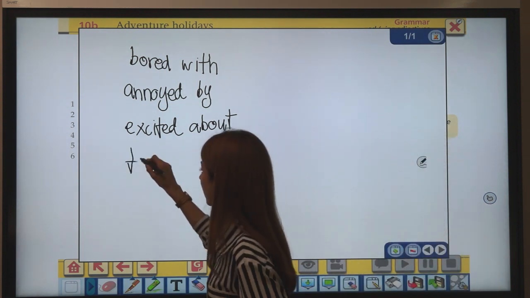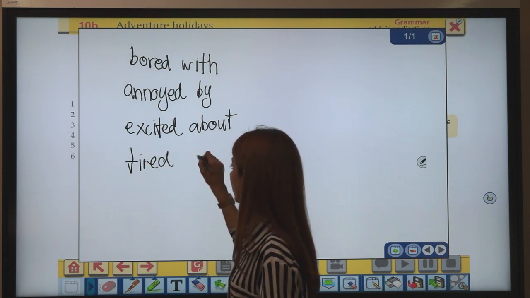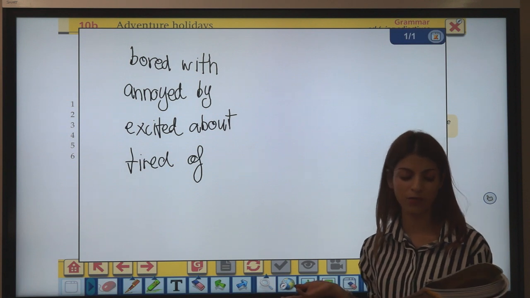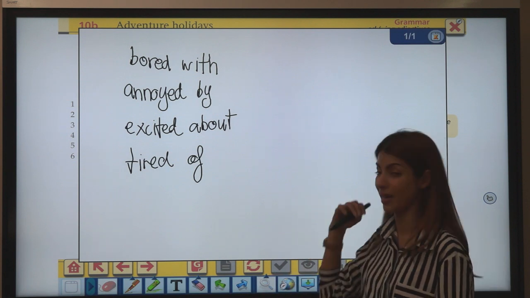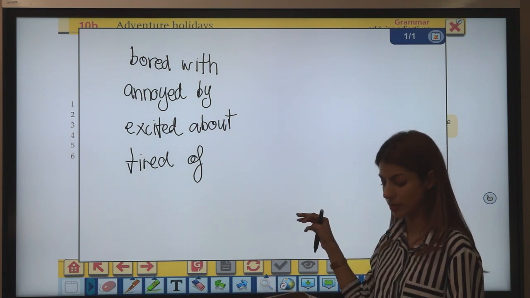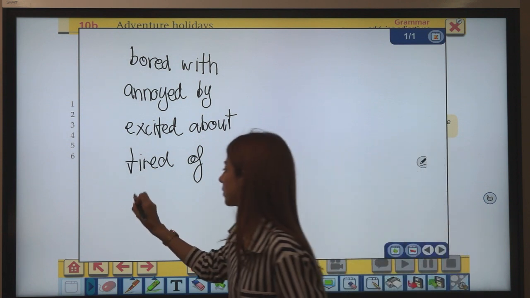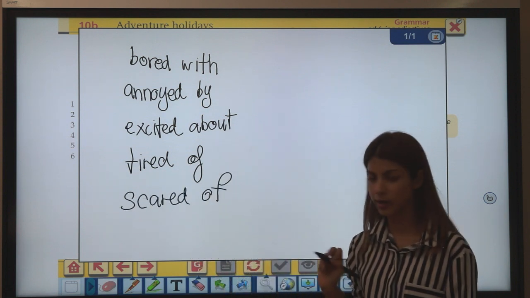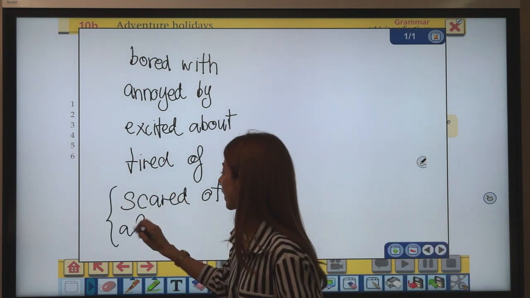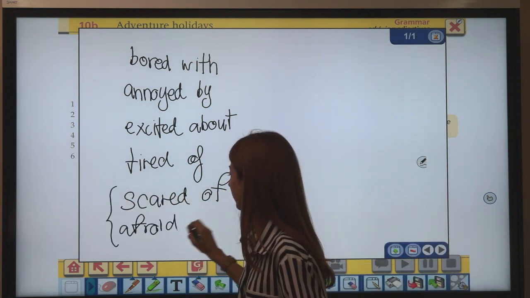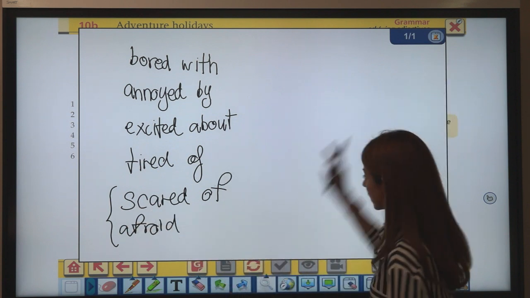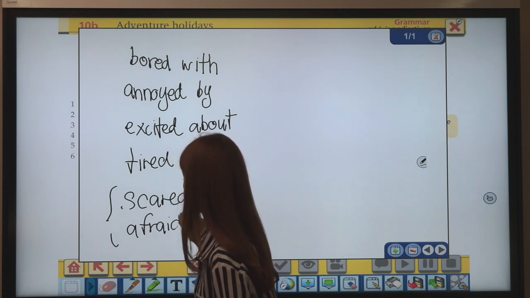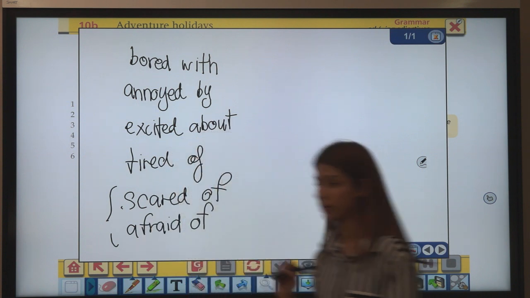Number 5, I'm tired of. The phrase tired of doesn't only mean tired, it may also mean bored. For example, I'm tired of watching this. I'm tired of. Number 6, I'm scared of, right? In the same way you would say I'm afraid of. I'm afraid of, I'm scared of, the same.